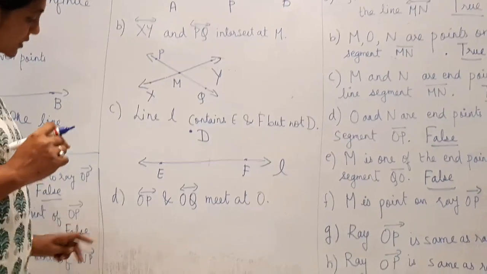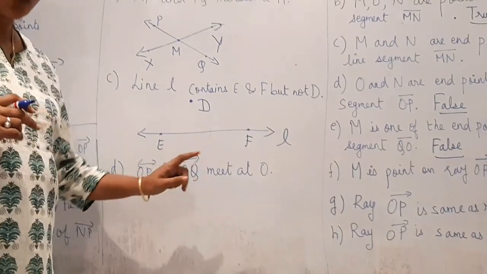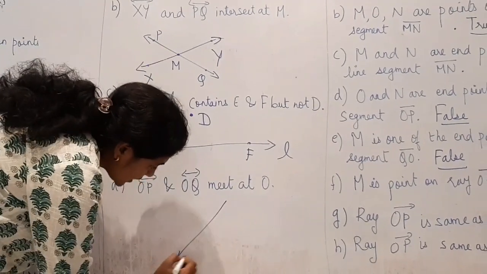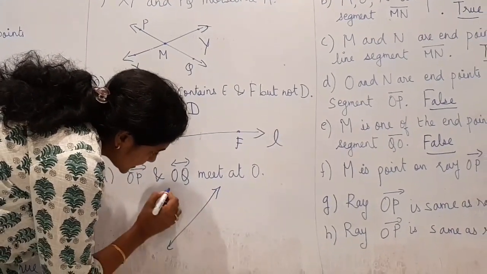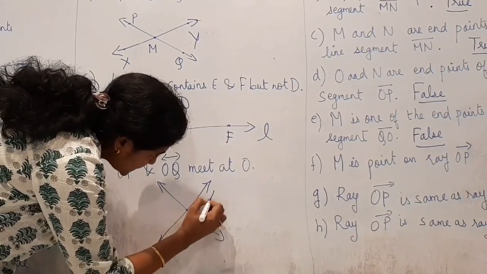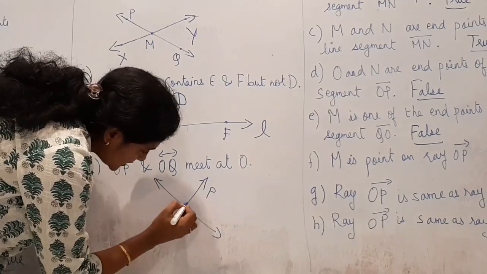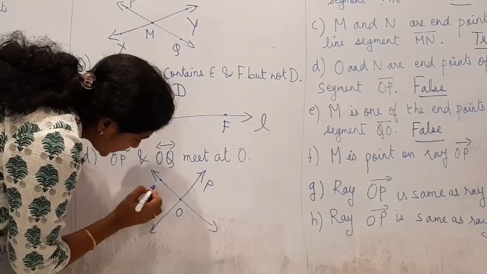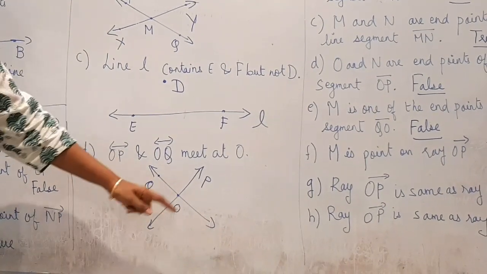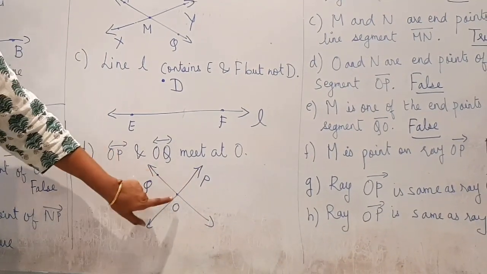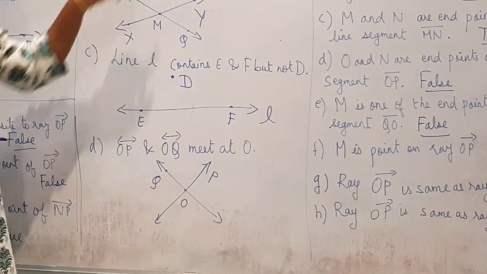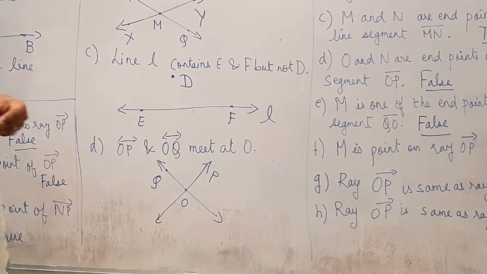Now D: OP and OQ meet at O. These are the two rays OP and OQ. OP extends in this direction, and OQ in that. They are intersecting at O. So these are the rough figures.